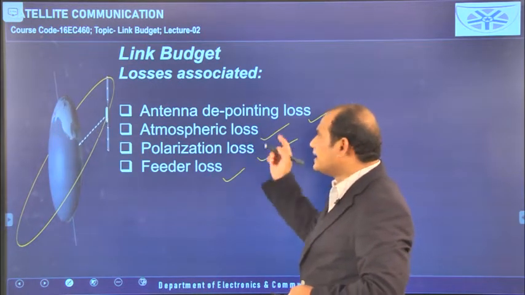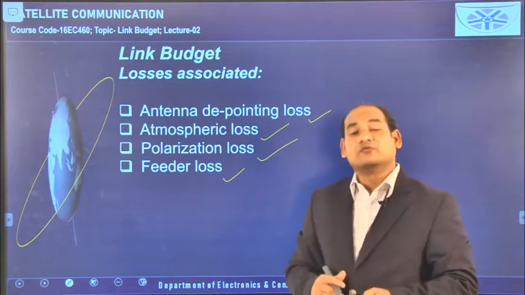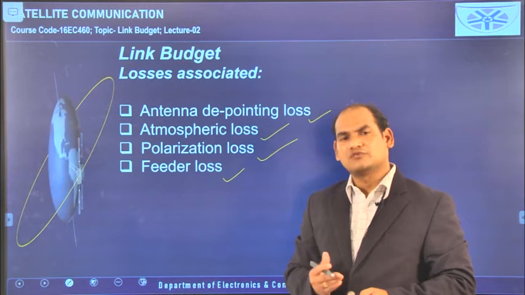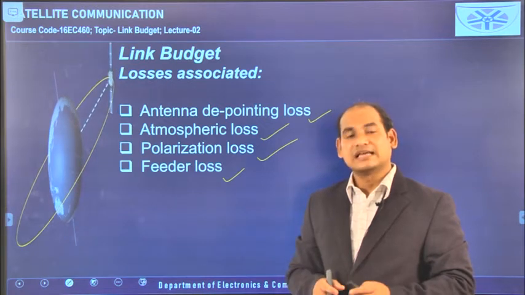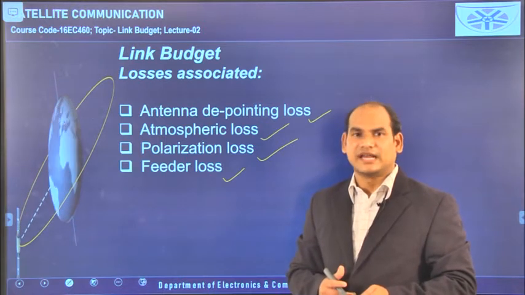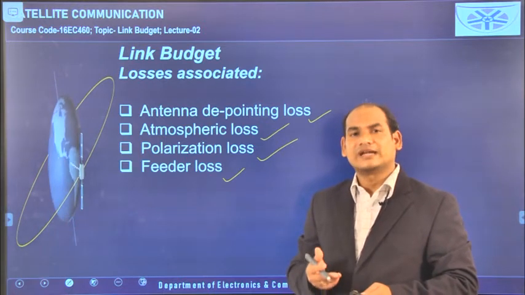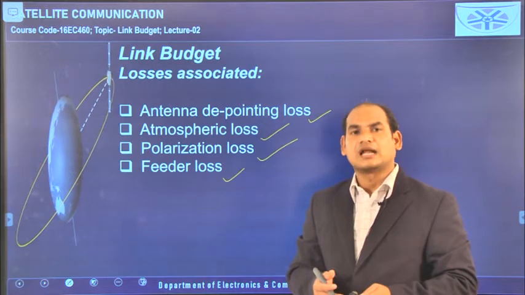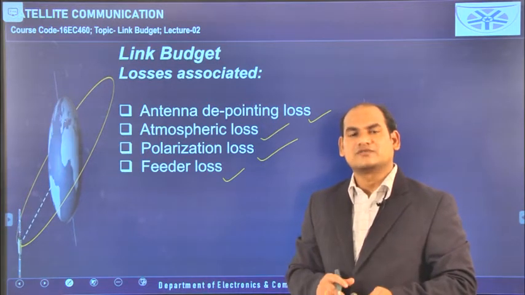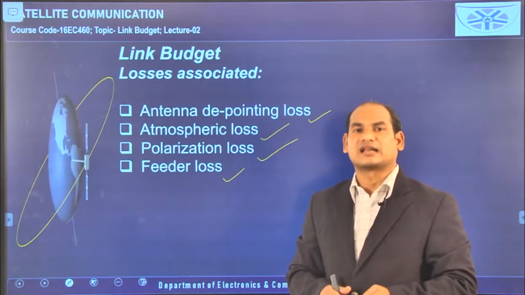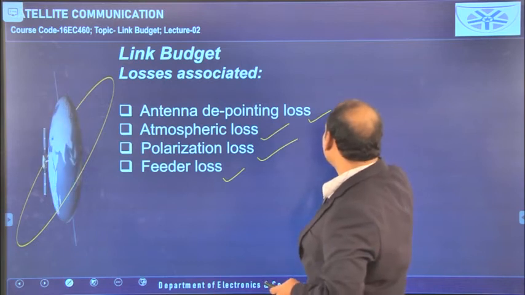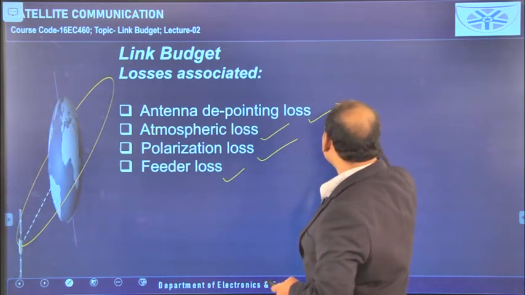Antenna depointing loss is because of the orientation of the antenna. If you keep your antennas properly oriented, the transmitting antenna and the receiving antenna, then this loss can be eliminated. Because of improper orientation of the receiving antenna, or the transmitting antenna, or both antennas, this loss occurs. So this loss is possible at the transmitter level or at the receiver level also.